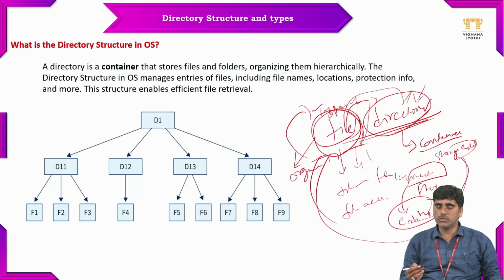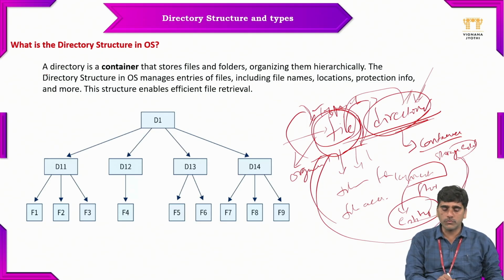So we can store the files in any way, but an individual file cannot do all these things. We can organize the files in the directory only, but we cannot organize a file individually which does not have any place, which does not have any storage. So this now comes to directory.